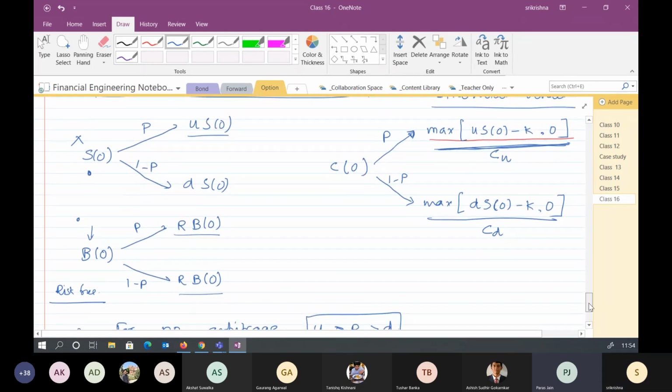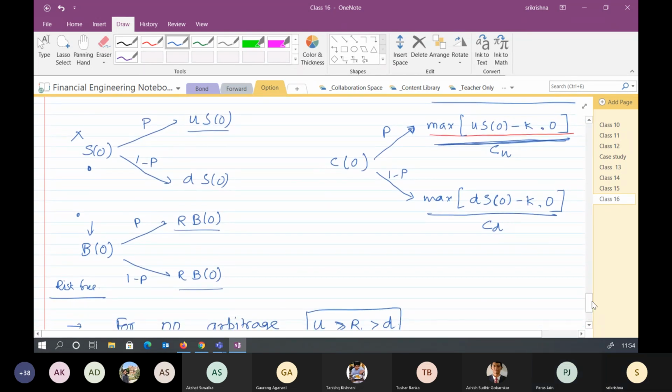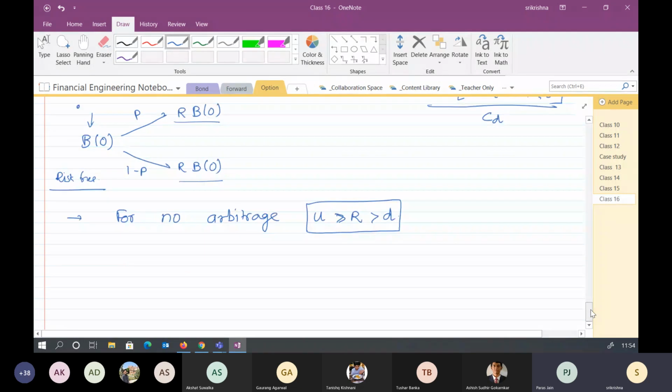So now the conditions are that U should be greater than R and R greater than D, and U, capital R, and capital D should all be greater than 0. These are the two conditions. Right?